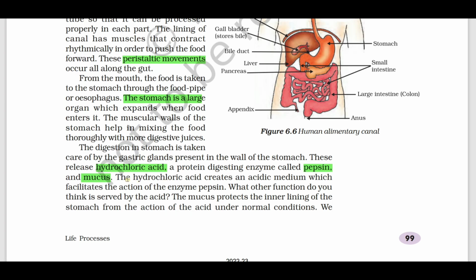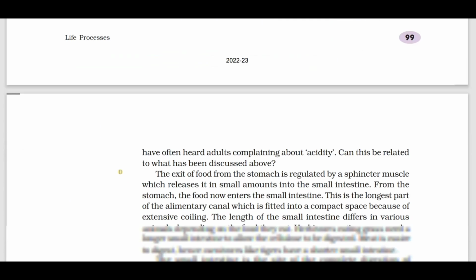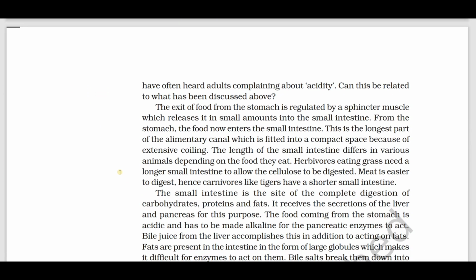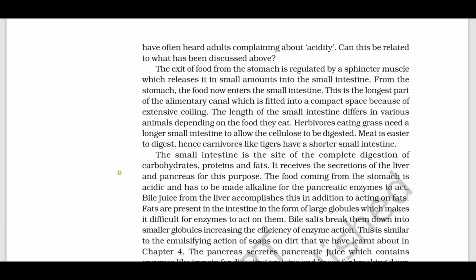The function of hydrochloric acid is that it creates an acidic medium which facilitates the action of the enzyme pepsin, and also it kills any microorganism which enters the stomach. The function of mucus is that it protects the inner lining of the stomach from the action of the acid. The function of the sphincter muscle.